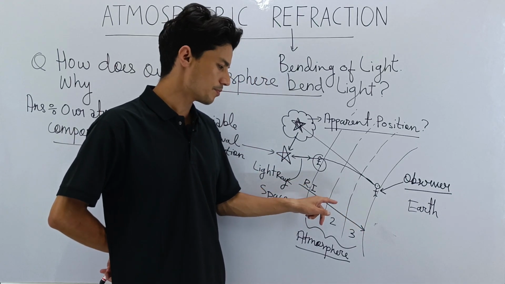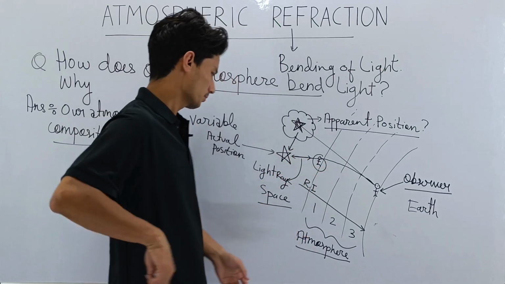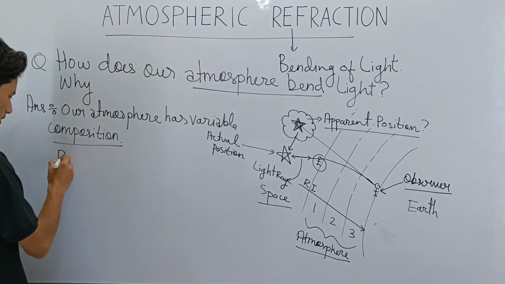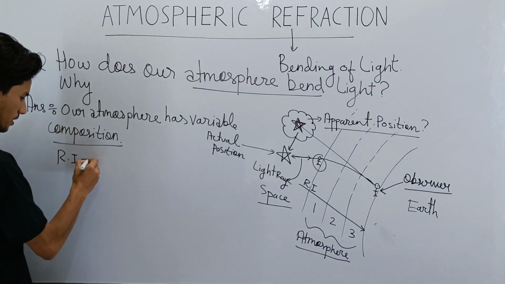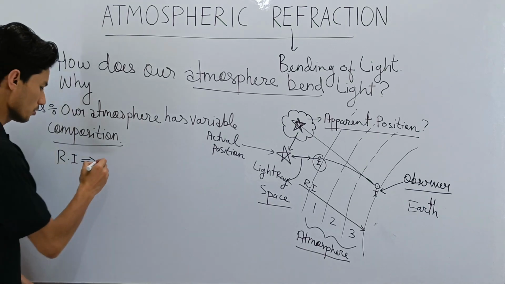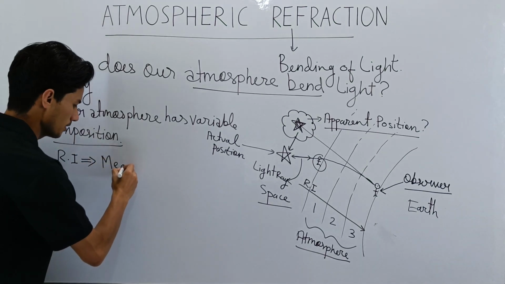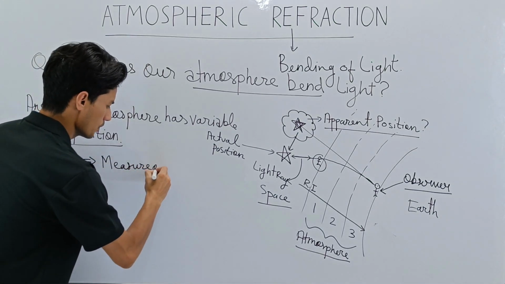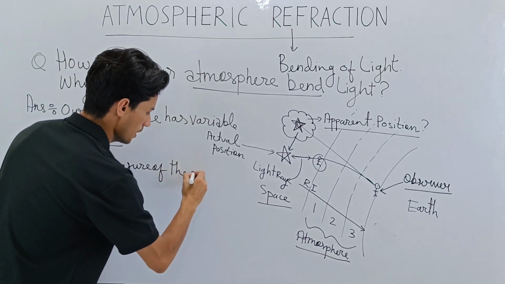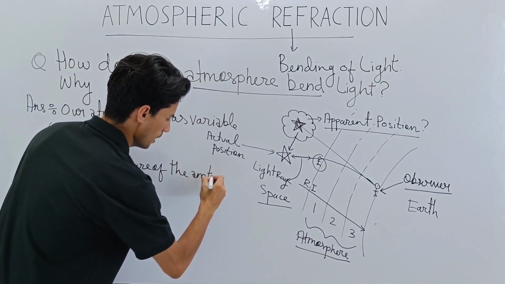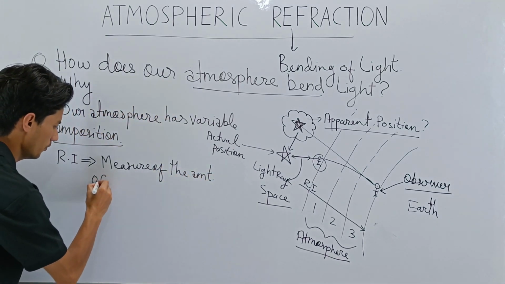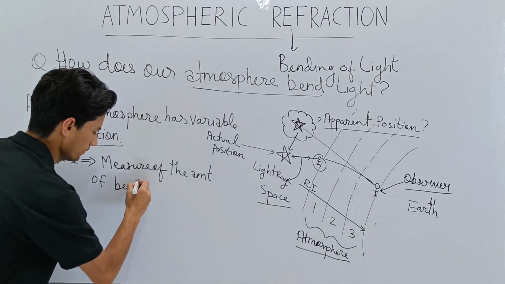Refractive index is a measure of the amount of bending. In case you forgot, RI is a measure of the amount of bending.